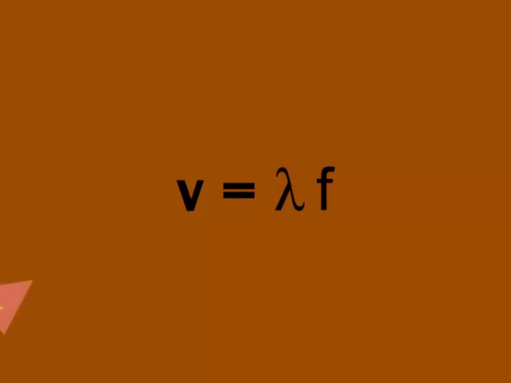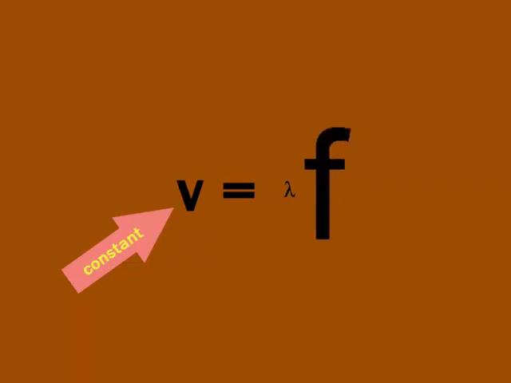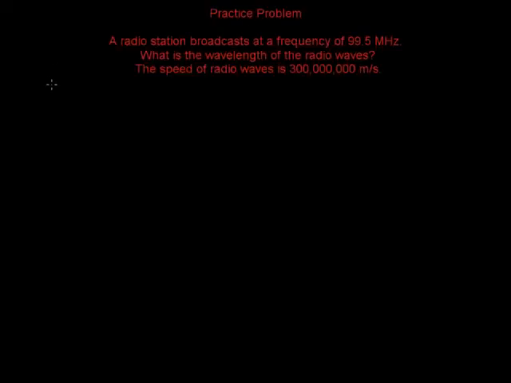Since the speed of a wave is constant in a given medium, the wavelength and frequency have an inverse relationship. In other words, in sound waves, as the frequency goes up, the wavelength goes down. Let's try an example problem. All right, let's read the problem first.